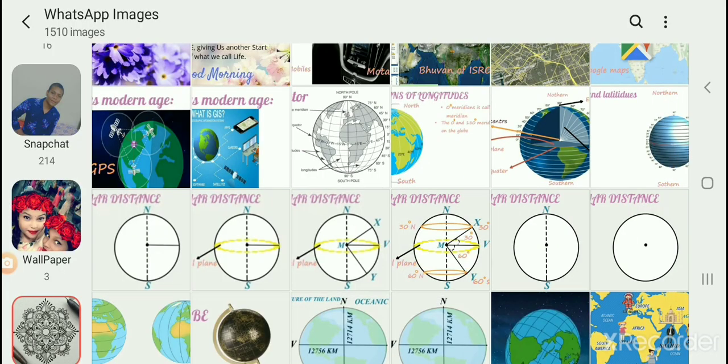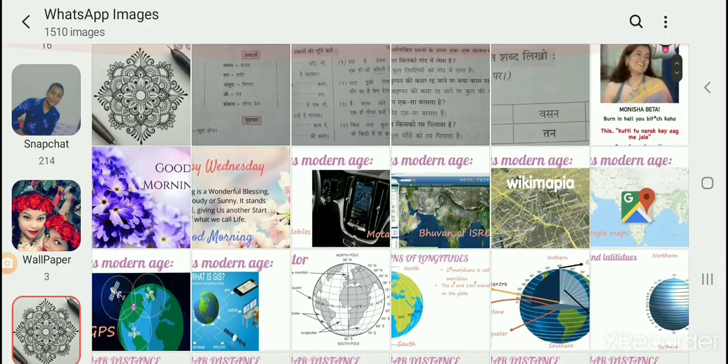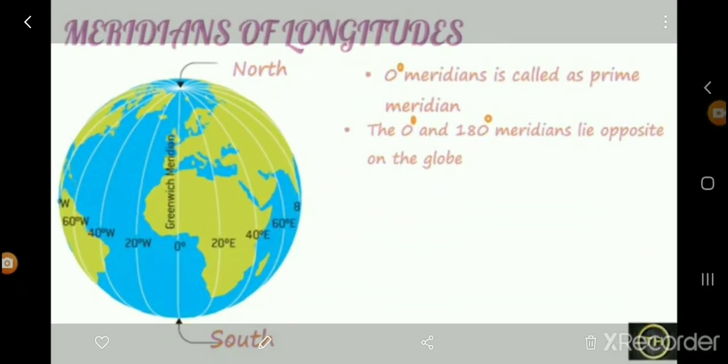Now we are going to go further to the next topic, that is meridians of longitude. As we have learned how the parallels are divided into two, the northern hemisphere and the southern hemisphere, with the help of the equator, now we are going to learn the next topic, meridians of longitude.